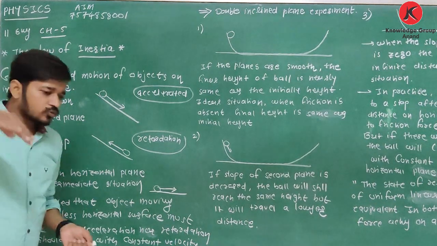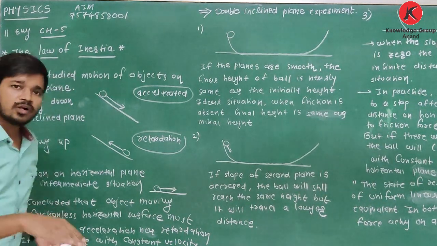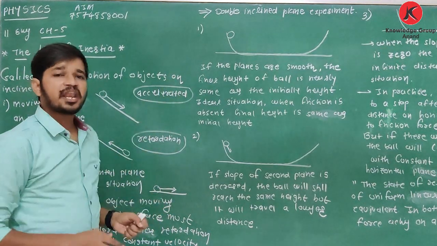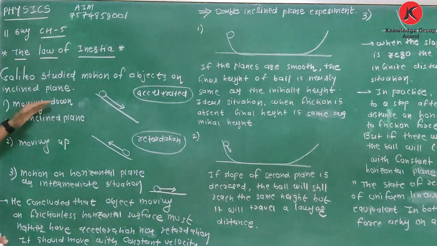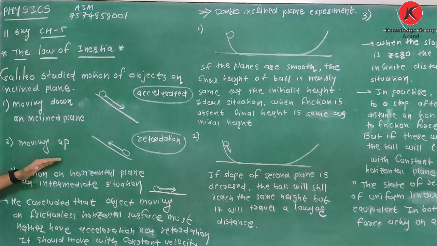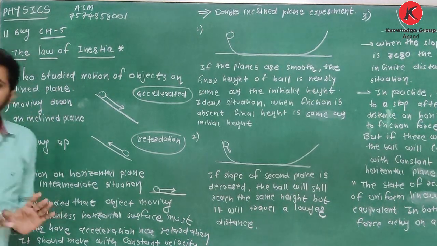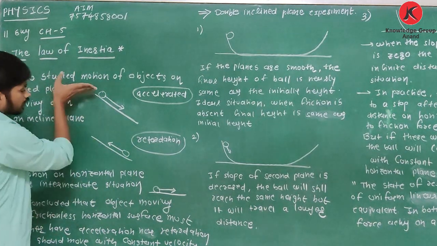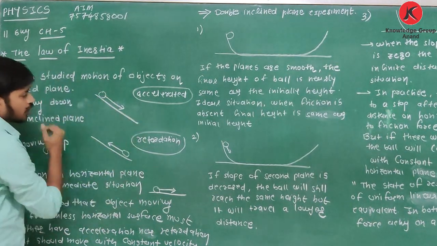When moving on an inclined plane in the downward direction, speed increases, but when moving in the upward direction, speed decreases. So it is a case of acceleration, and a case of retardation.